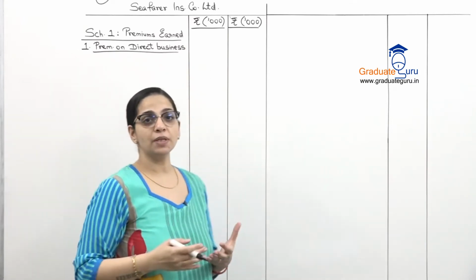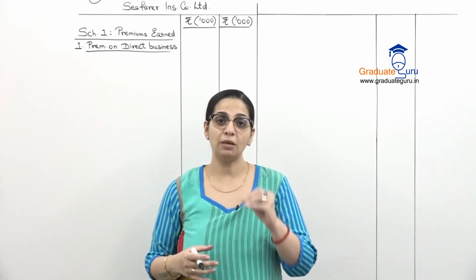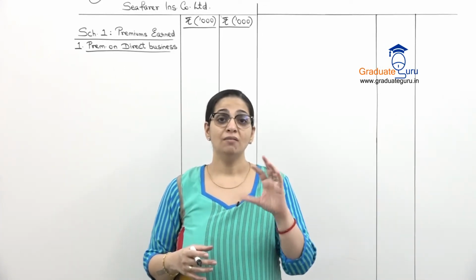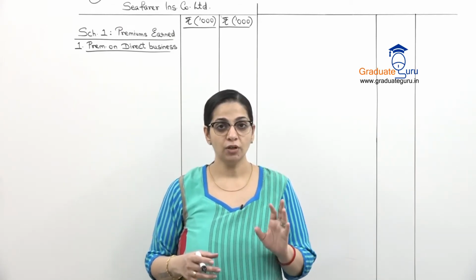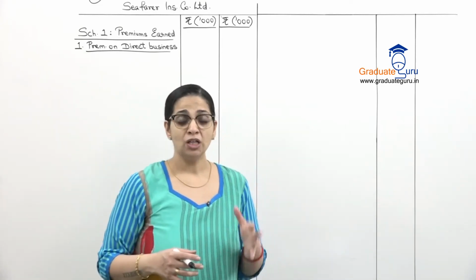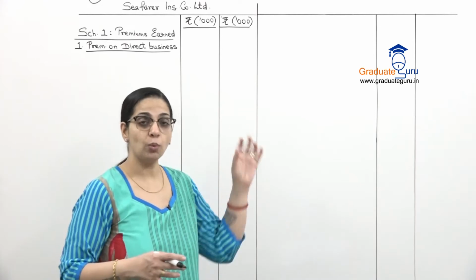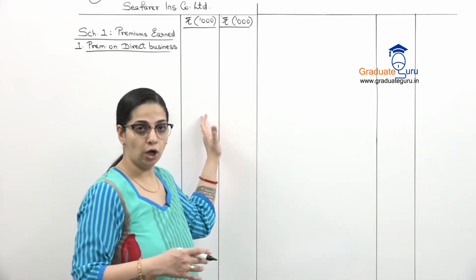But for direct business, accepted business, ceded business, for every type of premium that we are receiving or paying, there is some adjustments given. First they've given us paid or received, then they've given us the closing balance and also the opening balance. So how are we going to adjust that? So within each head, we'll show some calculations in the inner column.